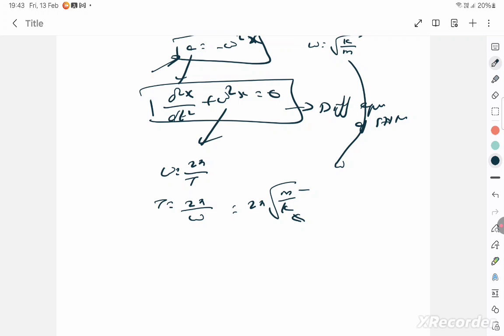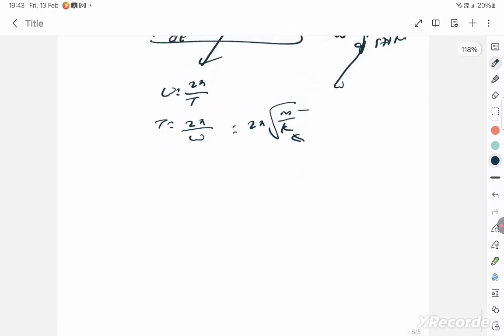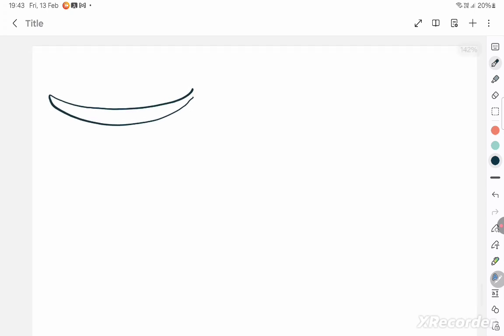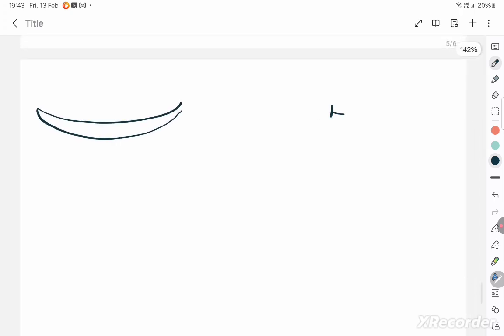Next is uniform circular motion. Supposing any oscillation, say a body, there are two types of oscillations. An oscillation can start from the extreme position and end at the extreme position, or can start at the mean position, go to the extreme, then go to the other extreme and then come back. These are the two ways in which you can consider an oscillation.